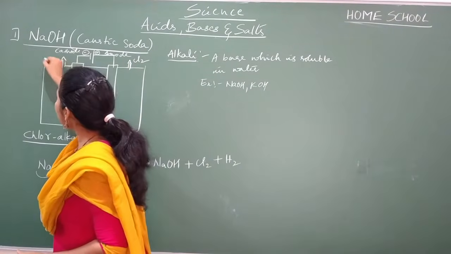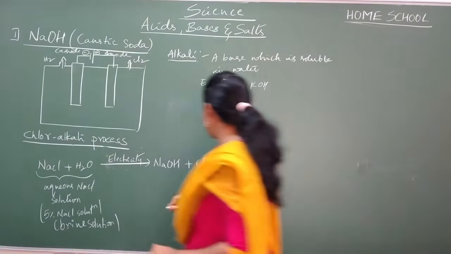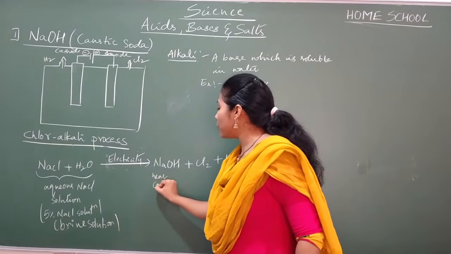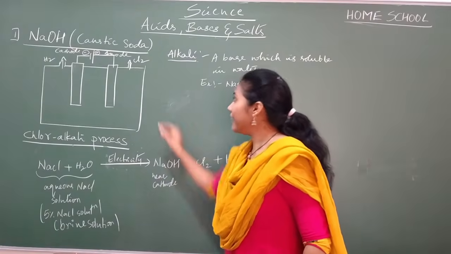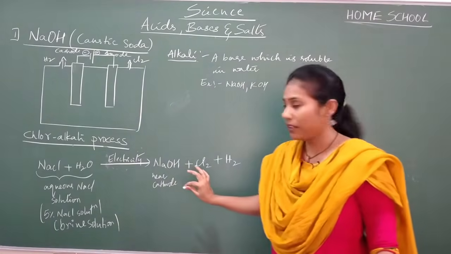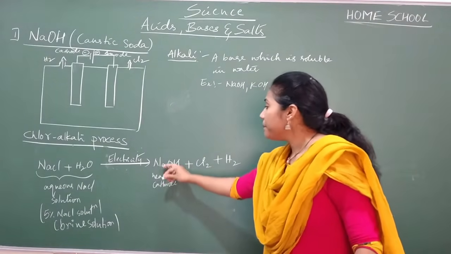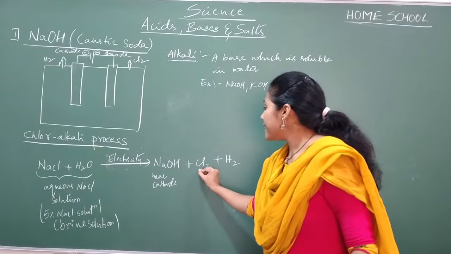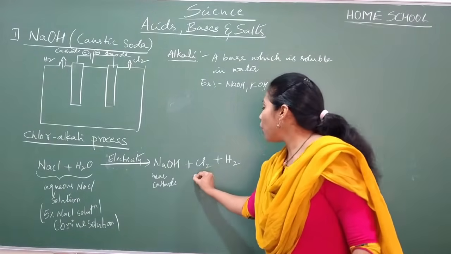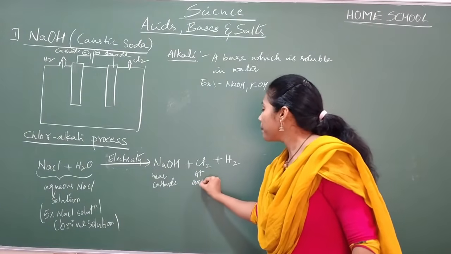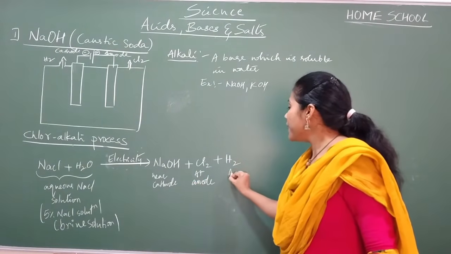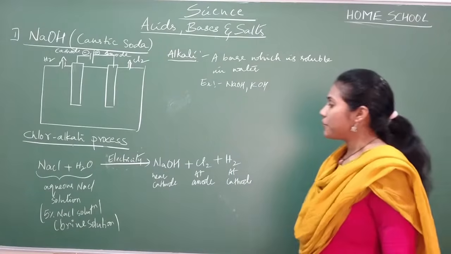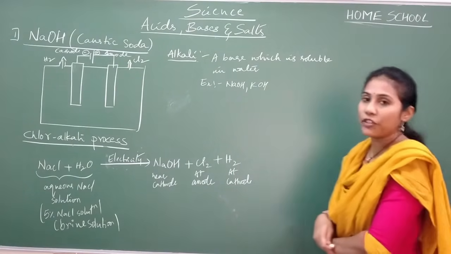H2 gas is released from the cathode side. And NaOH you will get near the cathode. I'll tell you what cathode, anode and all are. Just try to remember NaOH is obtained near the cathode, Cl2 is formed at the anode and H2 is formed at the cathode. So this is the reaction you have to remember.